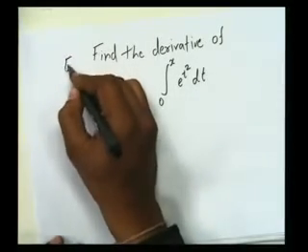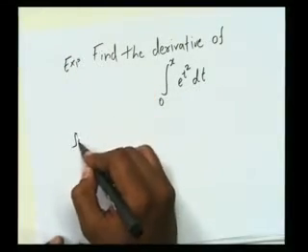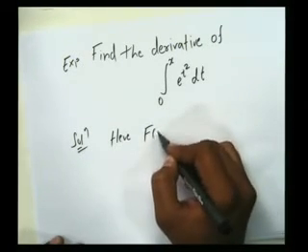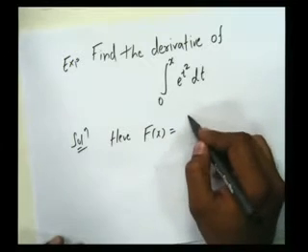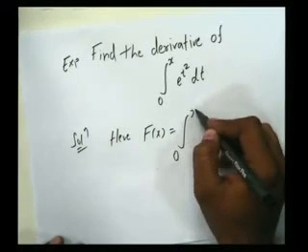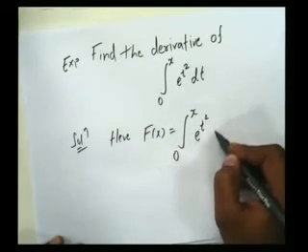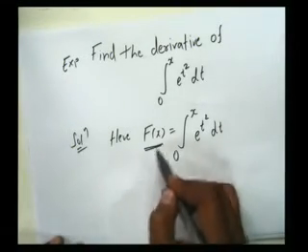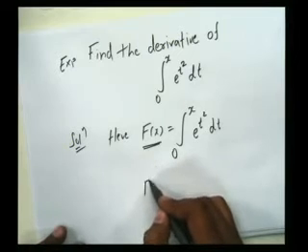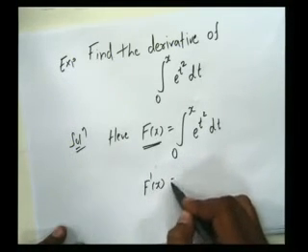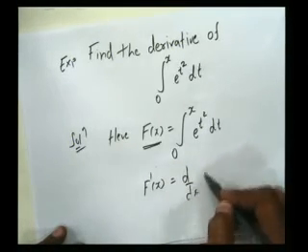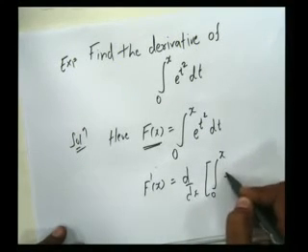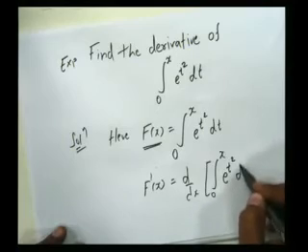Here the capital F(x) is the integral from 0 to x of e raised to t squared dt. We want to find the derivative of this function, which is F'(x) equal to d/dx of the integral from 0 to x of e raised to t squared dt.